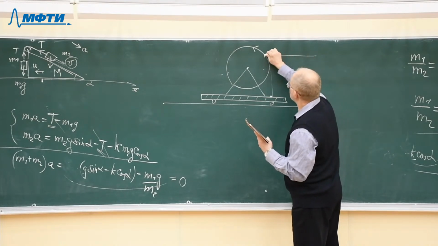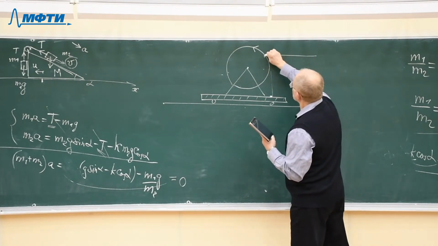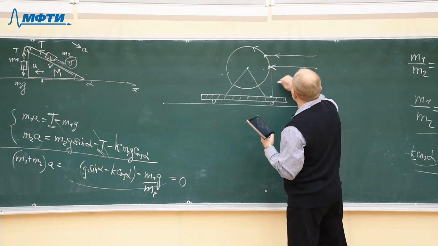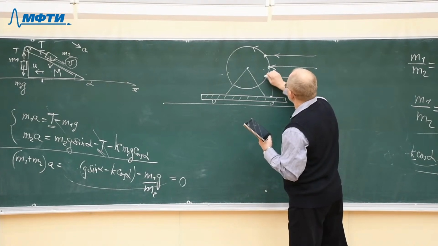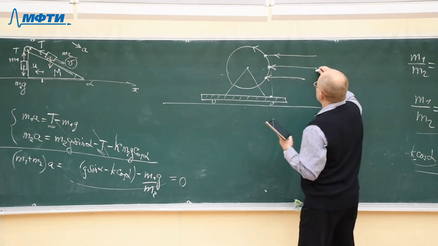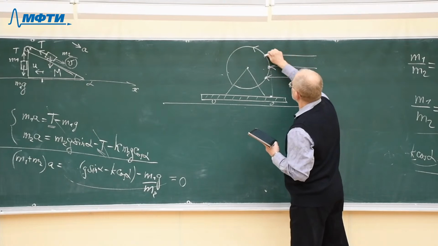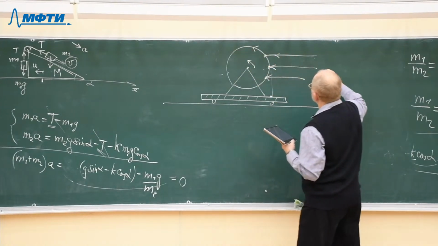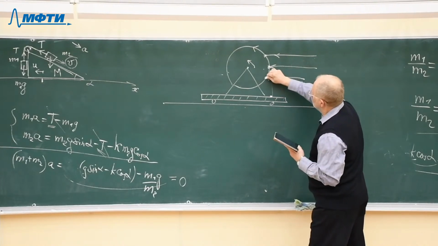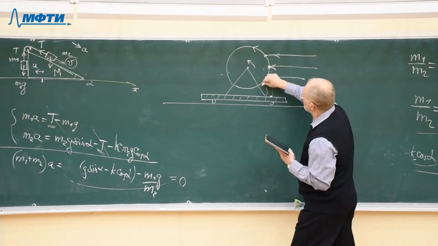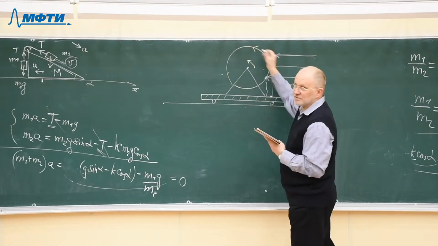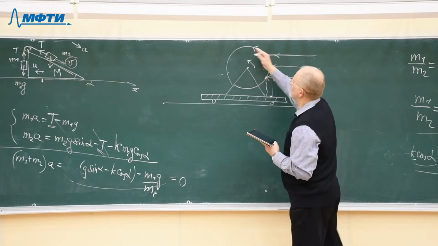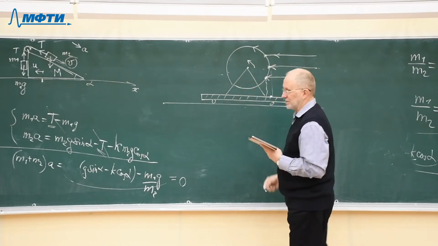So the bullet could have struck this point, the bullet could have been aimed here, or the bullet could have struck this point. If the bullet goes along this way, then the cylinder will start rotating here. If the bullet goes along this way and then drops down, the cylinder will have a different direction of rotation. And if the bullet struck here, there will be no rotation at all. The bullet will just fall down on the cart.